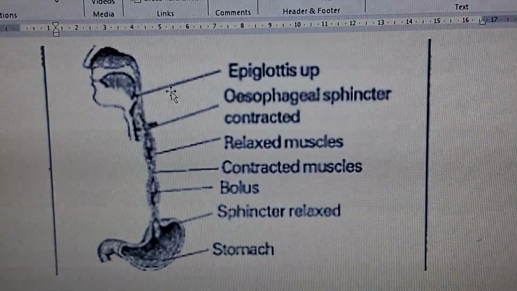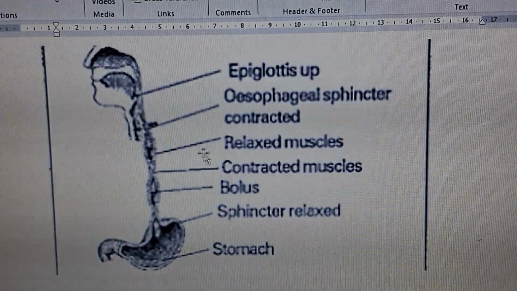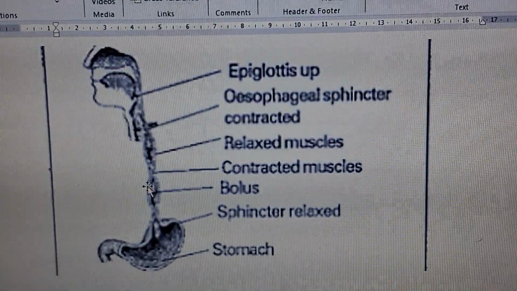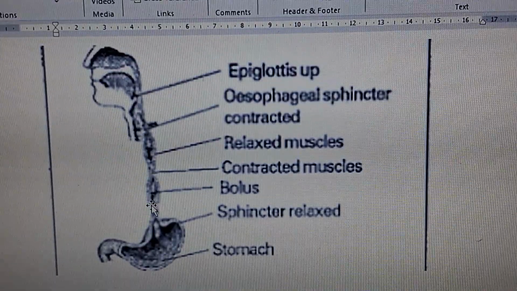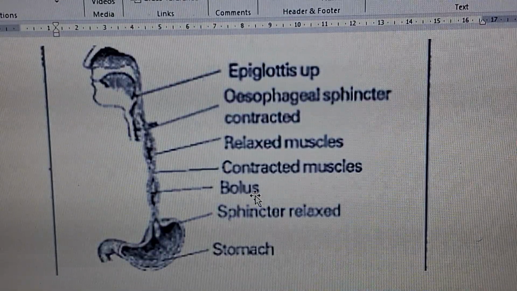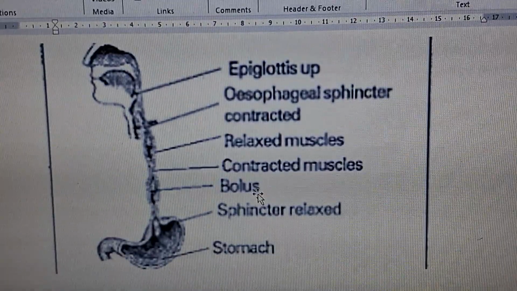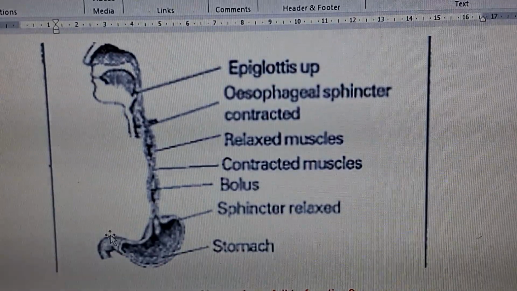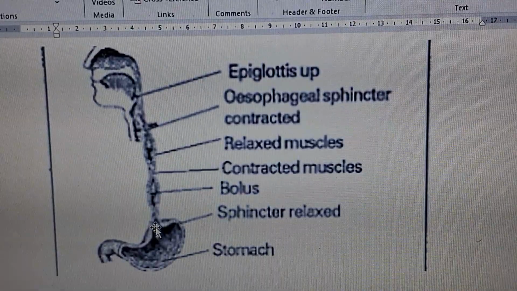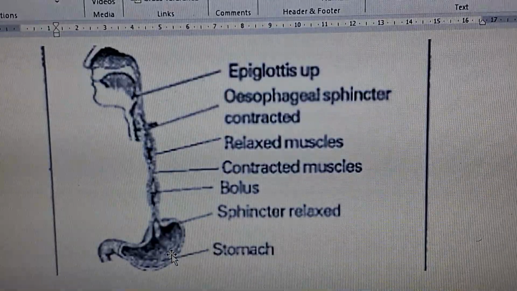So epiglottis here, and esophageal sphincters contracted here, and they are relaxed muscles here, contracted muscles here. Bolus means what, children? Bolus means the food which is entering into the stomach. And the sphincter at the end, the starting point of the stomach, will be relaxed and the food bolus enters into the stomach.